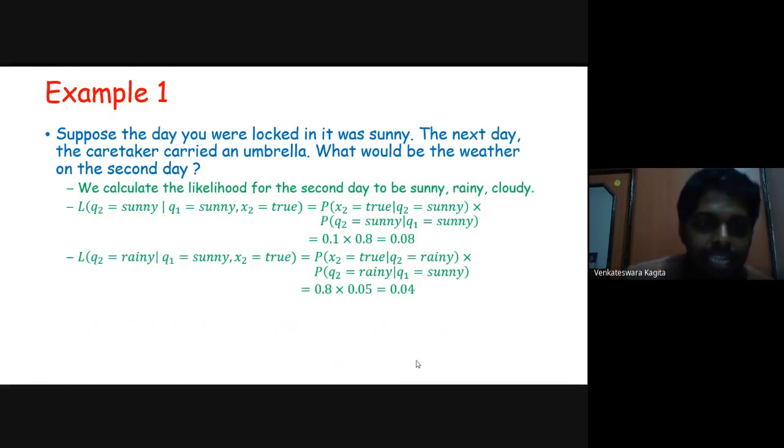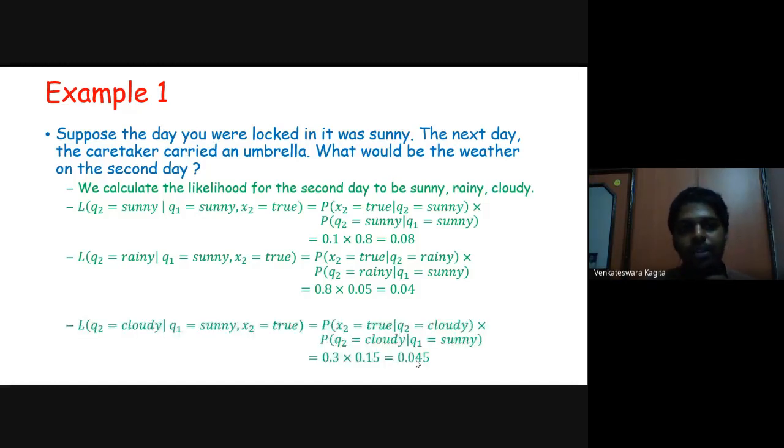So what is the likelihood that Q2 equal to rainy, given that Q1 equal to sunny and X2 equal to true, which is equivalent to probability that X2 equal to true given Q2 equal to rainy times probability of Q2 equal to rainy given Q1 equal to sunny, which is 0.04. Similarly, I calculate the probabilities for Q2 equal to cloudy also, which is 0.045.